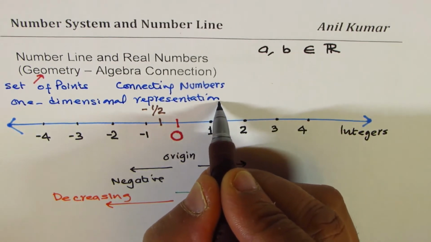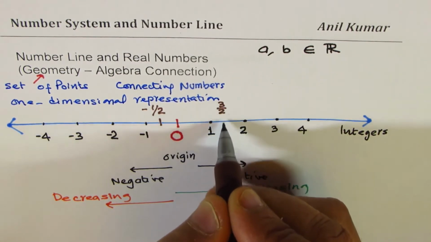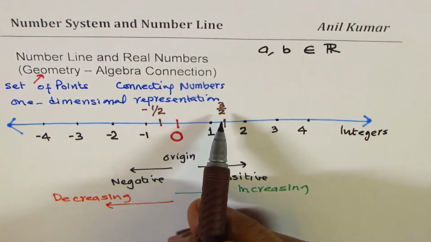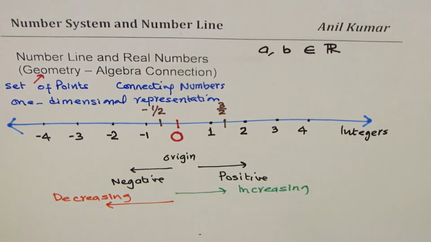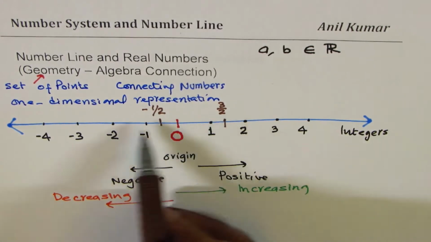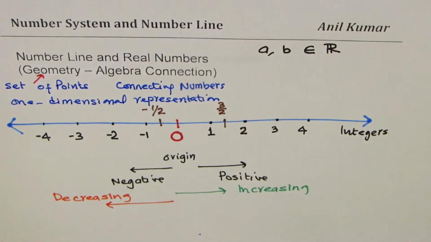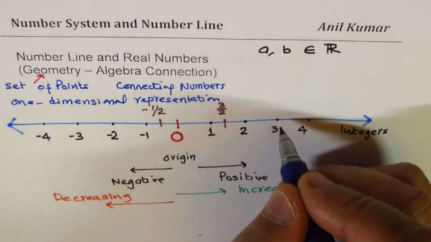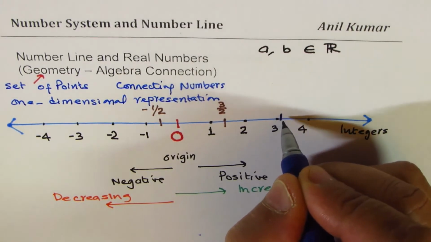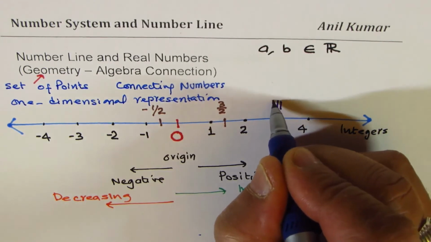I should write 3 over 2, in the form of P over Q, where Q is not equal to 0. So that becomes a rational number. Let's take an irrational number. Pi could be a good irrational number to take. Approximately 3.14, so it's very, very close to this point, right? So that is pi for us.